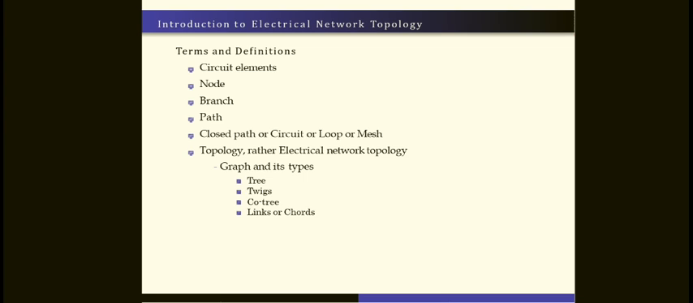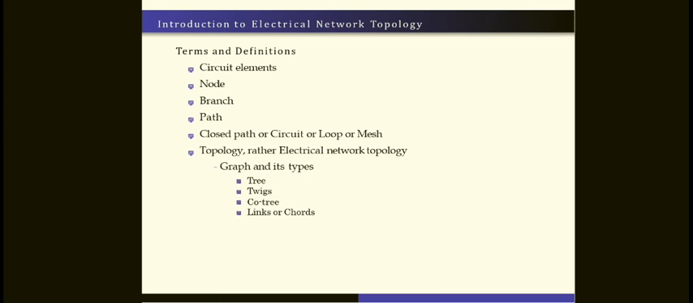Here, the network topology is a graphical representation of electric circuits. It is useful for analyzing complex electric circuits by converting them into network graphs. Network topology is also called graph theory. So this is the basis for network topology. Let us discuss the basic terminology involved in network topology.